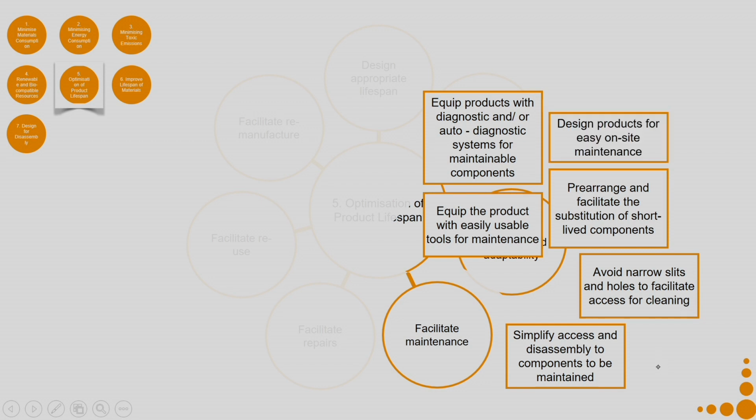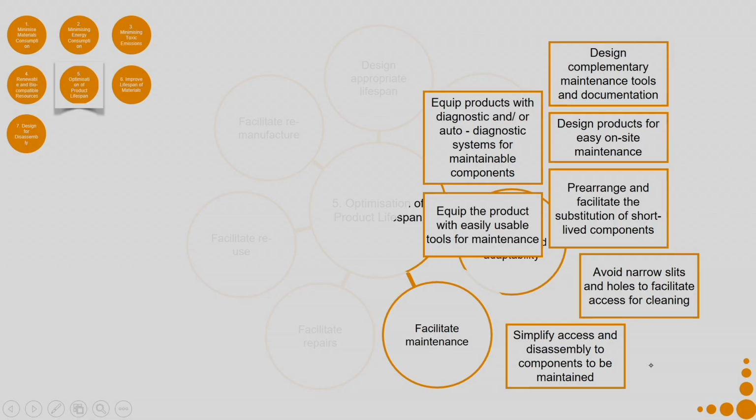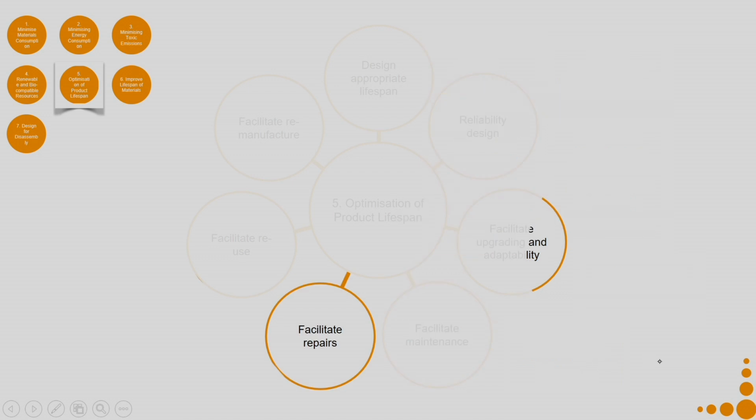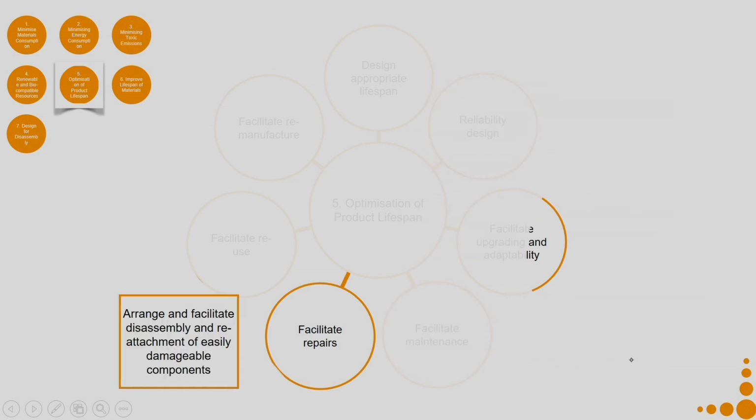Design products for easy on-site maintenance, so that I do not have to carry the product from site all the way up to the factory or to the shop floor or to the showroom. Design complementary maintenance tools and documentation. Design products that need less maintenance. Then coming to facilitate repairs. So, arrange and facilitate disassembly and reattachment of easily damageable components.